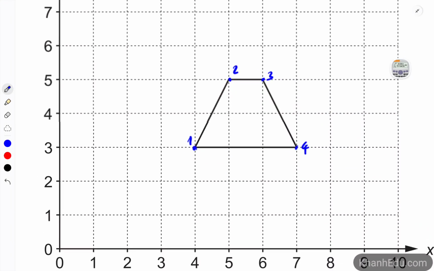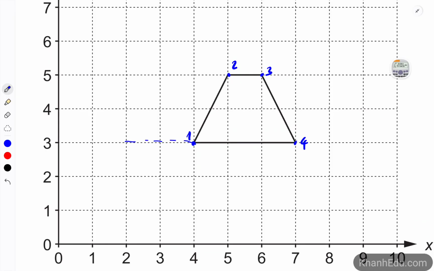3 left, 2 down. So the new 1 is here. New 4 is here. New 2 is here. And new 3 is here. It's time to connect all the points, and then we have a new trapezium. All right.